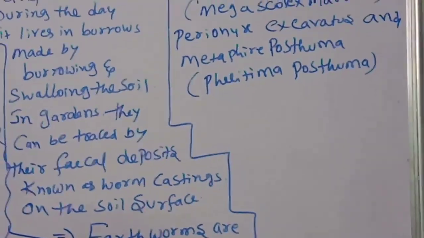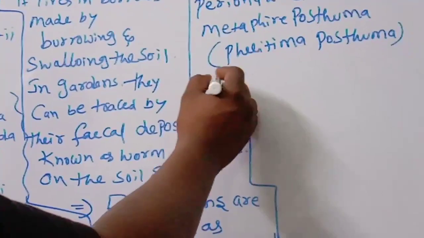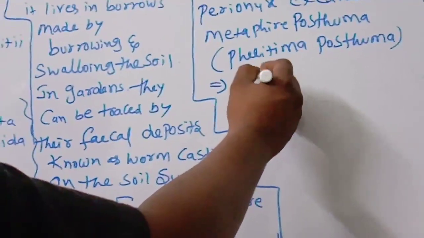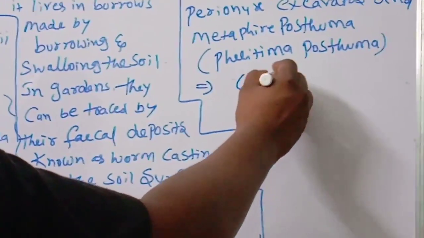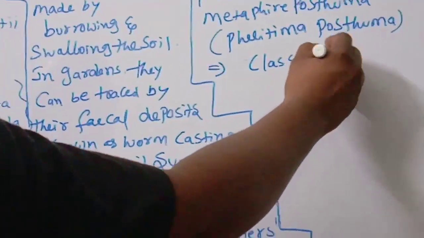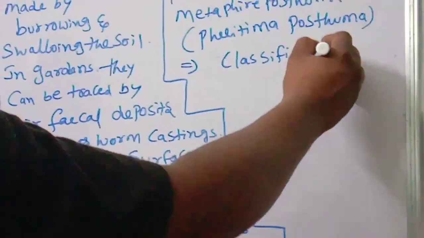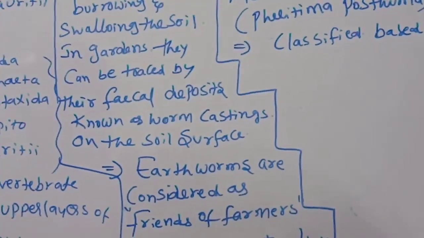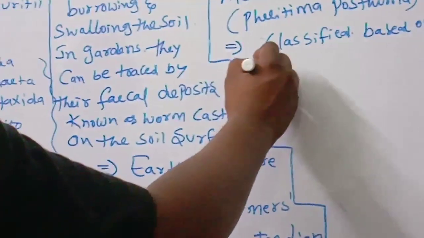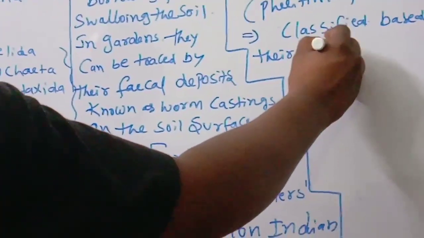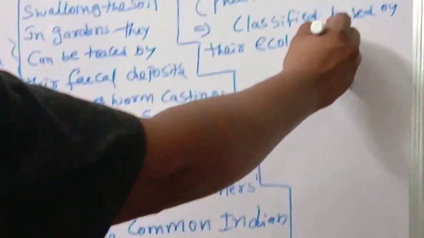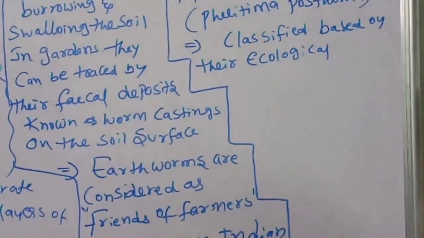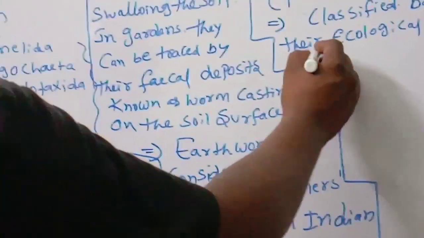Earthworms are also conveniently classified based on their ecological strategies.